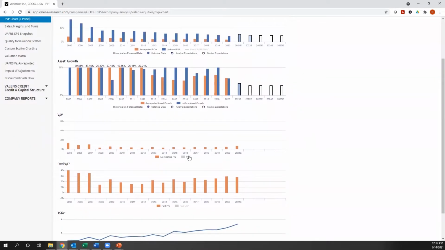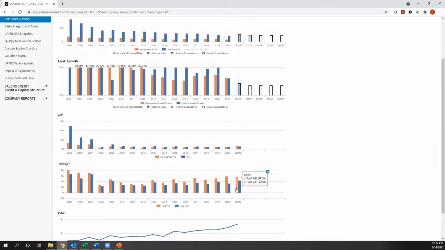But it's not just that. When we look at valuations, right, what we can see is at a 6 times uniform PE, right, and a 30 times ROA, valuations aren't unreasonable. And importantly, on a PE basis, this company is a lot cheaper than as reported metrics make us recognize.